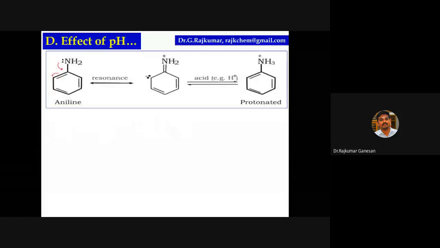Similarly, aniline. So aniline in acidic medium, what happens? In aniline, there is a possibility of resonance through its lone pair of electrons. Suppose if I'm adding acid, what happens? There is a protonation, NH3 plus. Compare aniline and anilinium ion. This is anilinium ion. Compare these two. Here there is a possibility of delocalization of its lone pair of electrons. Is there any possibility of delocalization of lone pair of electrons in anilinium ion?